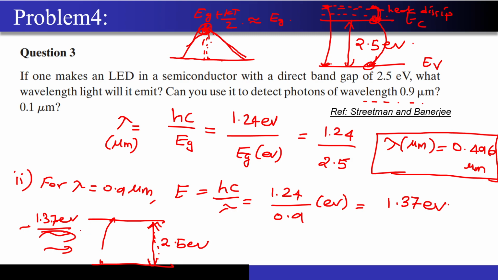I am asking this question to you guys. What will happen? This light has a lesser energy and this semiconductor band gap is actually higher. Will the photons pass as they are, or will they cause the generation of an electron from the valence band to the conduction band? What do you think? A very simple question.